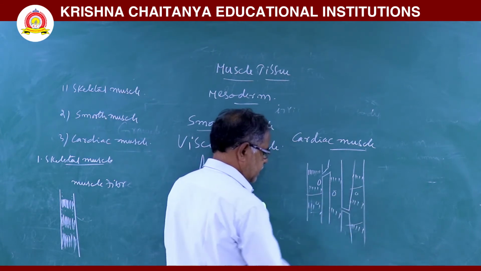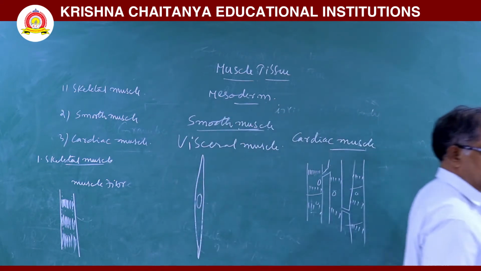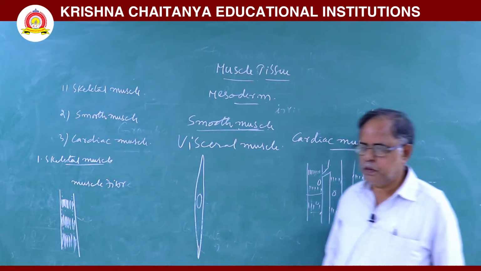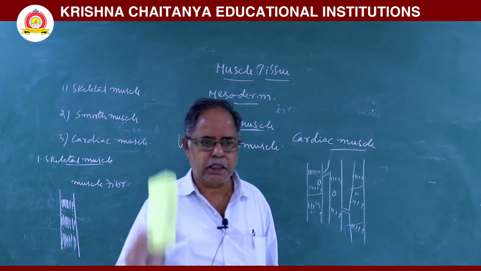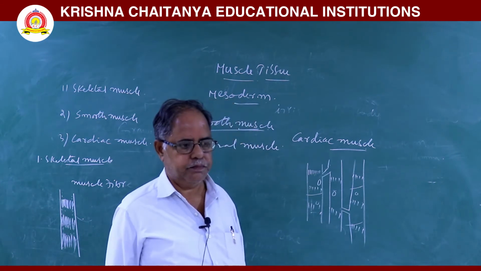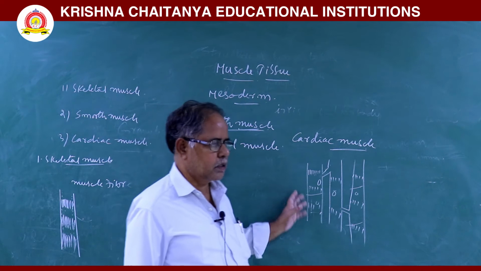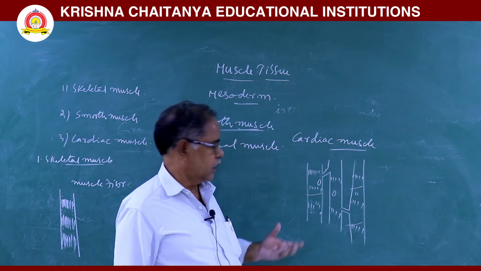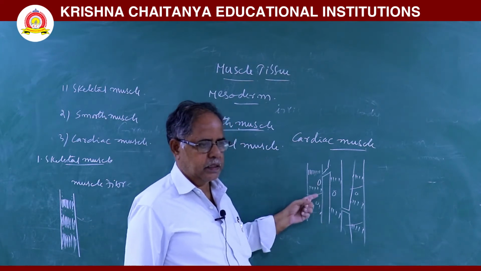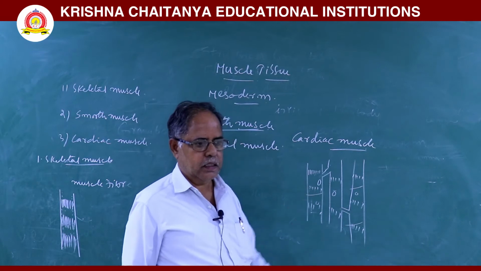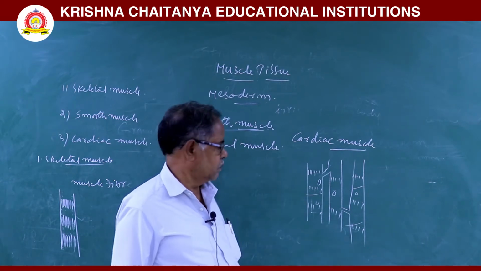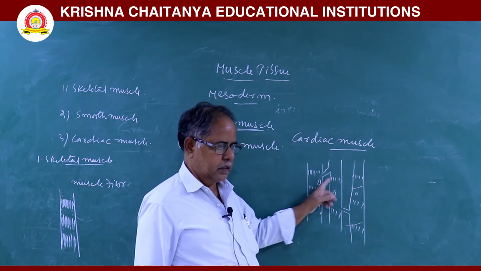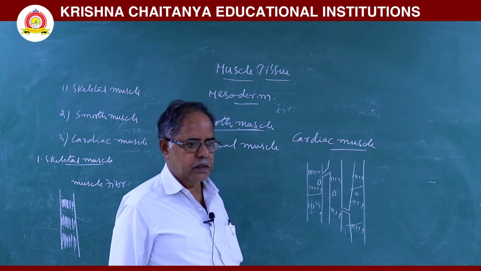They are called intercalated discs. The presence of intercalated discs is an important characteristic of cardiac muscles. Cardiac muscles are present in the heart of the vertebrates. These are called myocardial cells. They are short and cylindrical. They are branched and connected with the neighboring cardiac muscles by a junction called a gap junction.